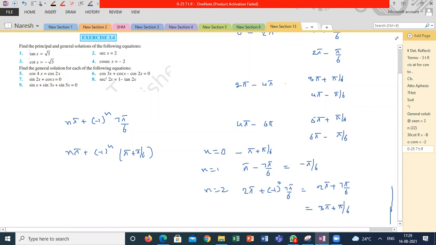Yes, sir. If I am taking n is equal to minus 1, minus pi plus minus 1 whole power minus 1, 7 pi by 6. What is the value of minus 1 whole power minus 1? Minus 1 only, no? This is minus pi minus 7 pi by 6 only. So this will be how much? Minus 2 pi minus pi by 6. Is it correct? Minus 2 pi only, no?